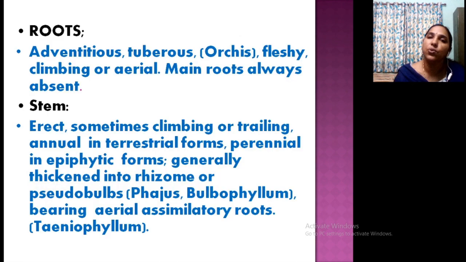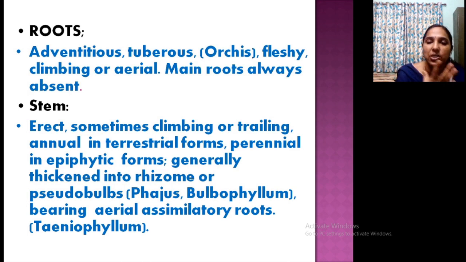Now roots. Roots are adventitious roots, and main roots are usually absent. Roots arise from the stem and are fleshy or aerial roots. Velamen roots are also present. Stem is erect, climbing or trailing, annual, etc. And usually the stem is a thick rhizome.